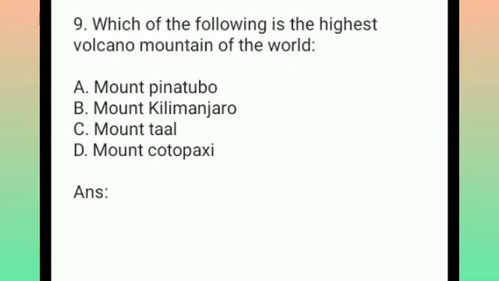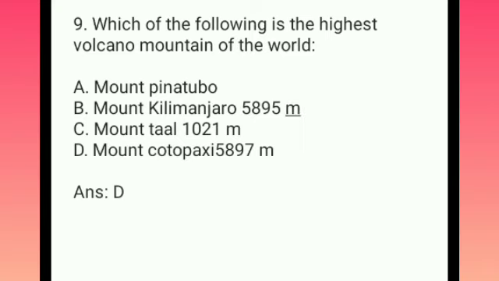Okay, so that's about 10 seconds, and the answer to this is D, Mount Cotopaxi. Mount Cotopaxi has a height of 5897 meters. Mount Taal has a height of 1021 meters, the shortest among the options. Mount Kilimanjaro is nearest to Mount Cotopaxi, with a height of 5895 meters. You can see it is a very small difference of only 2 meters. Mount Pinatubo, the first option, is very small compared to the others at 1485 meters.